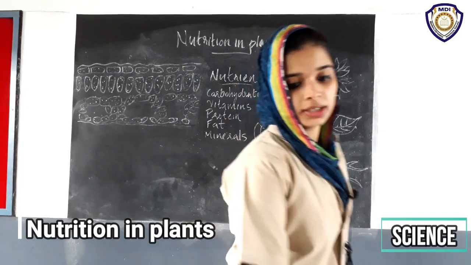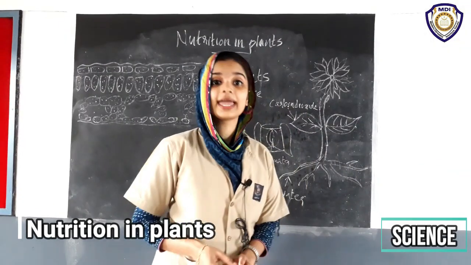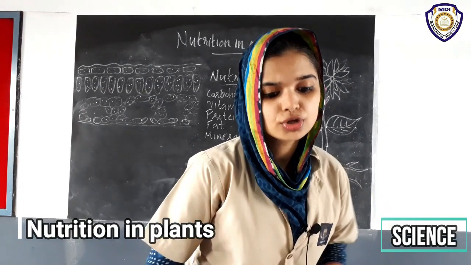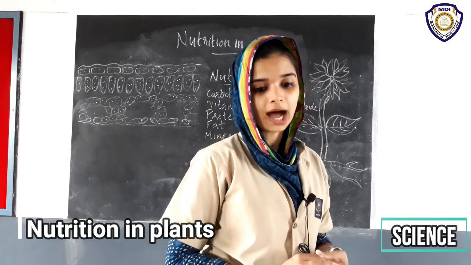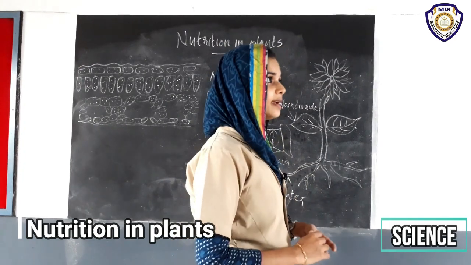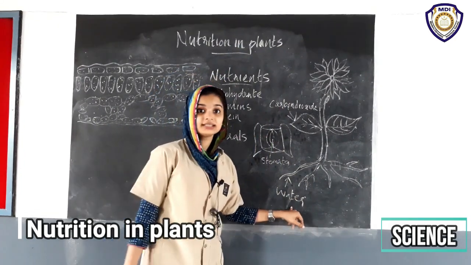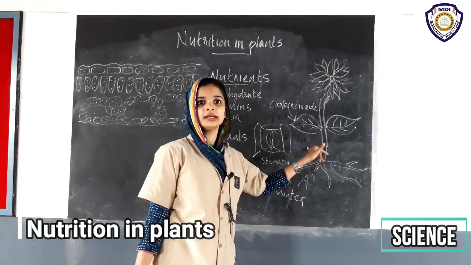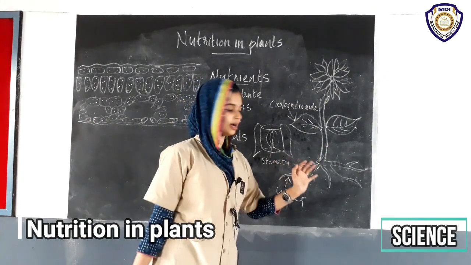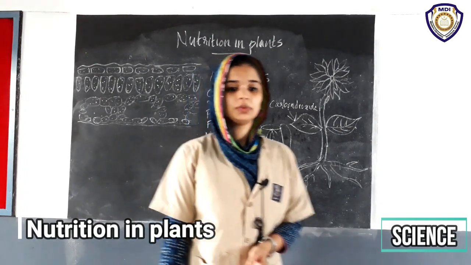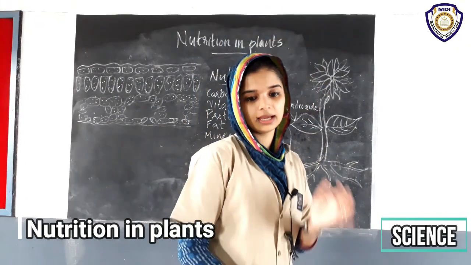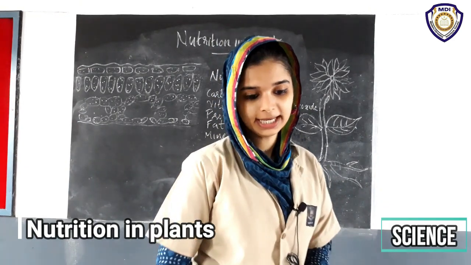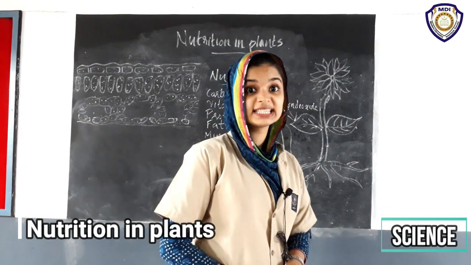Then Bujo again came here with a question. Bujo wants to know how water and minerals absorbed by roots reach the leaves. We already said that water and minerals absorbed by roots reach the leaves. Before answering this question, we want to know another thing. Please look at figure 1.1 on page number 2, that is cells.